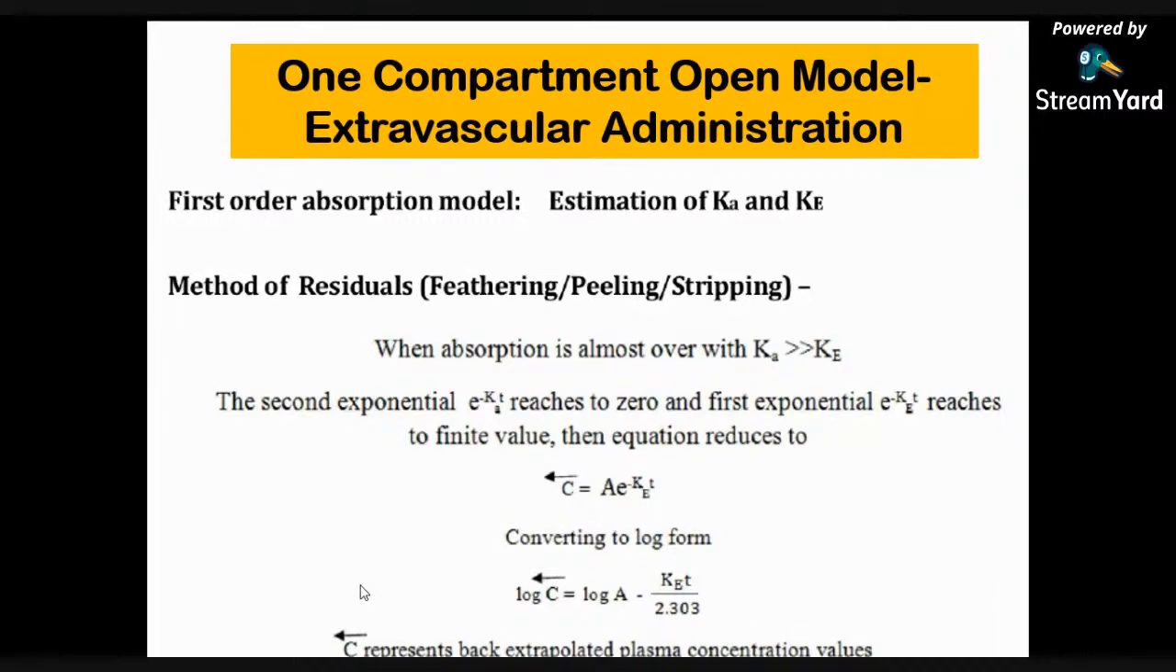So this is what we calculated by the method of residuals. It is commonly used in pharmacokinetics to resolve a multi-exponential curve into its individual components. For a drug that follows one compartment kinetics and is administered extravascularly, the concentration of drug in plasma is expressed by this equation. So this was the method of residuals, used to find the first order absorption model and the estimation of Ka and Ke.